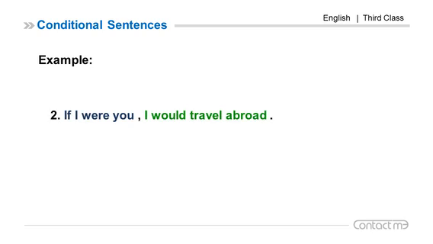Number 2. If I were you, I would travel abroad. Instead of was, we always use were in the if clause in if 2. If I were you is a supposition because I am not you, so it is called an unreal past. I would travel. Would travel, conditional tense.